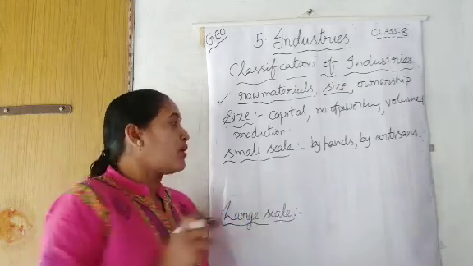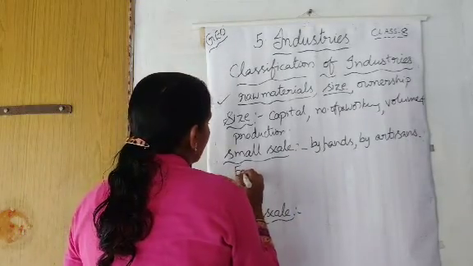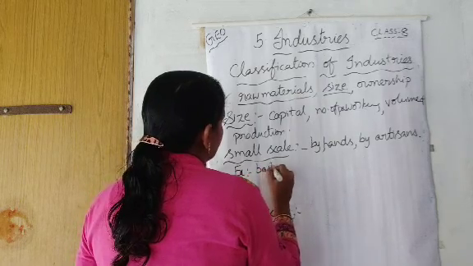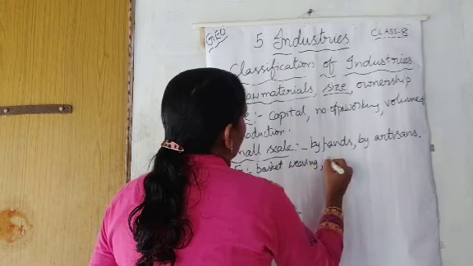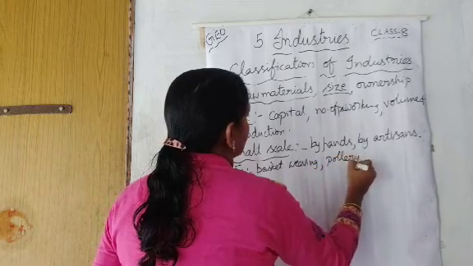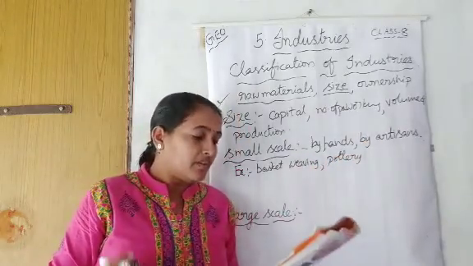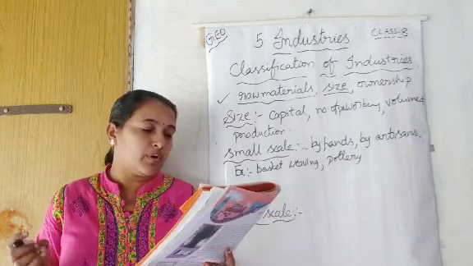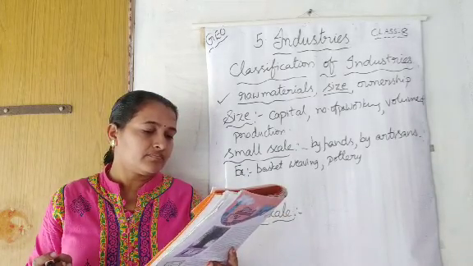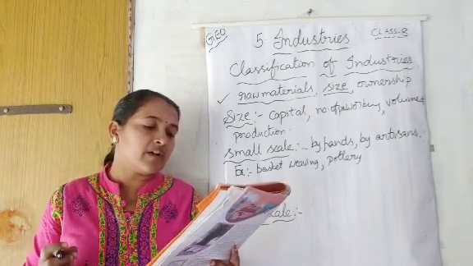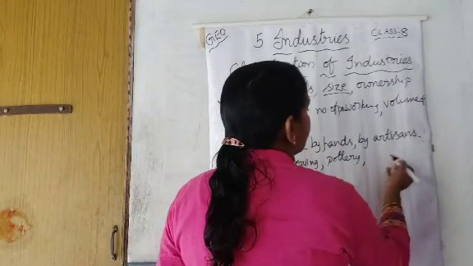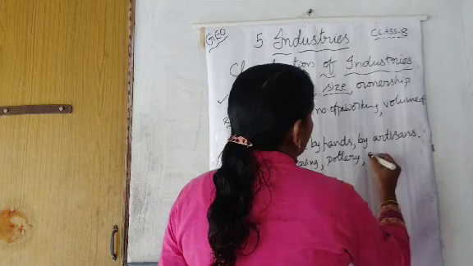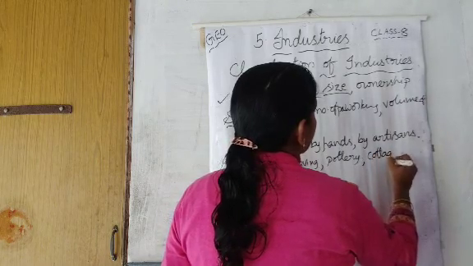Basket weaving, pottery, examples they have given, children. Basket weaving, pottery and other handicrafts are examples of cottage industry. So other handmade things, whatever it may be, they will come under the category of cottage industry.